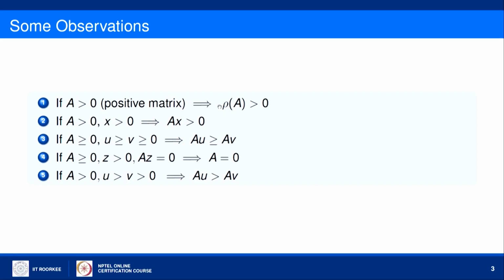So the first thing is, if A is a positive matrix, then the spectral radius of A will be greater than 0. The simple justification is that if the spectrum of A contains only the 0 eigenvalue, then only the spectral radius of A can be 0, otherwise it is not, because we are taking the absolute value.